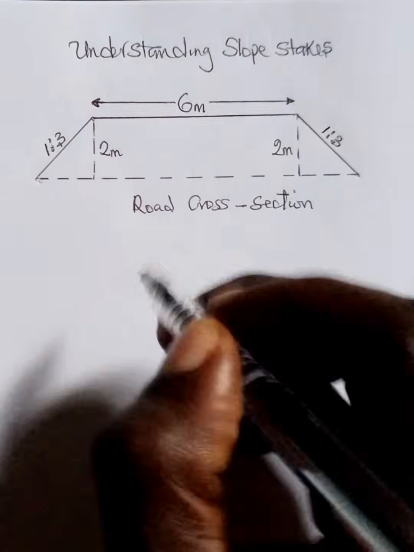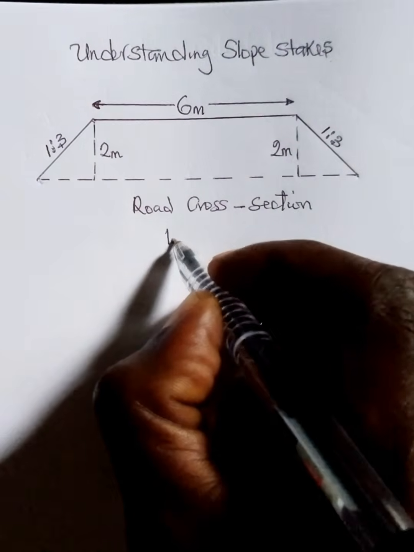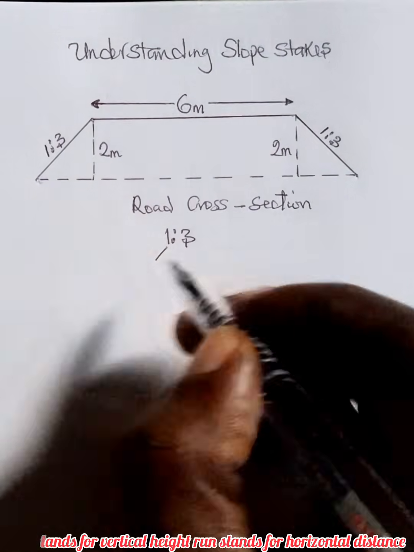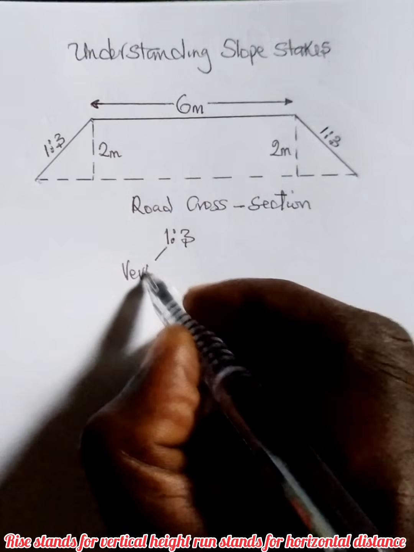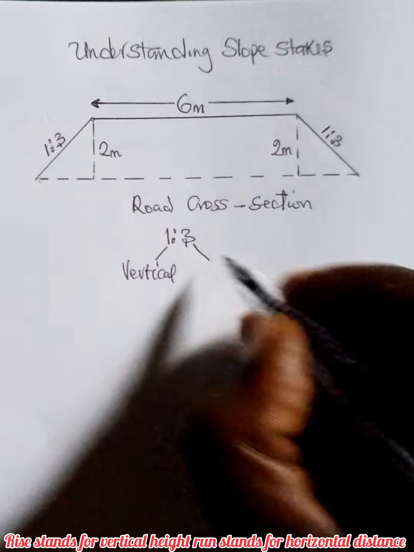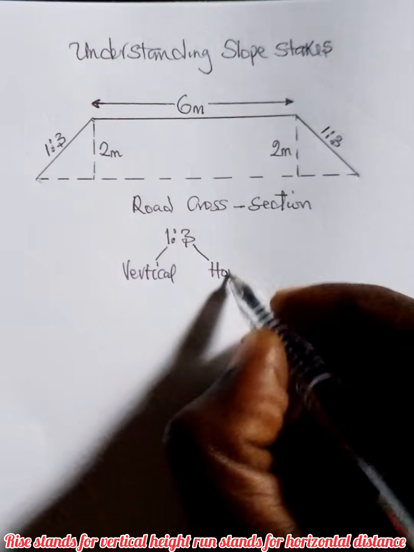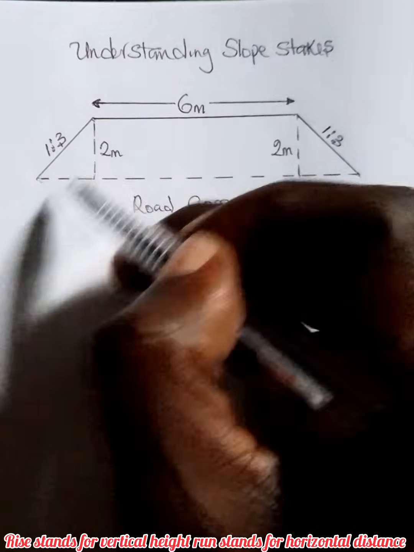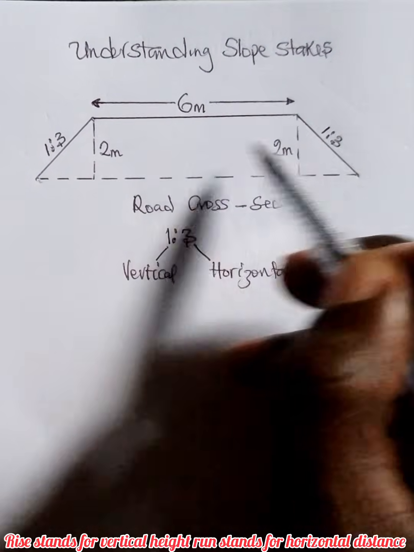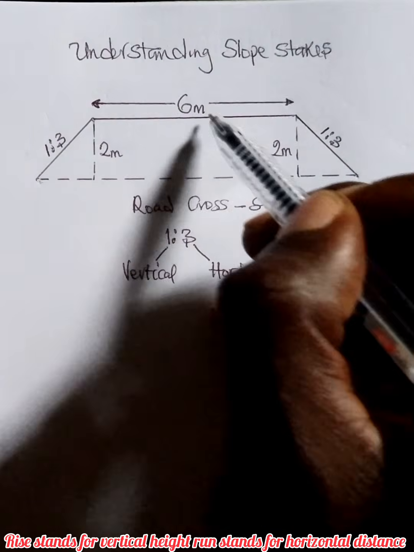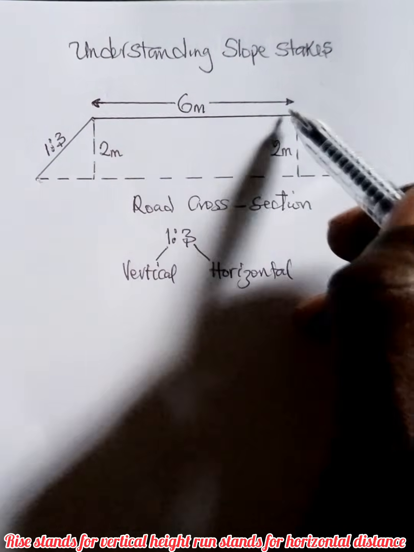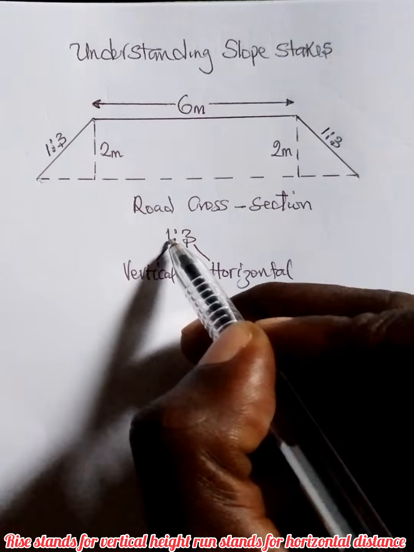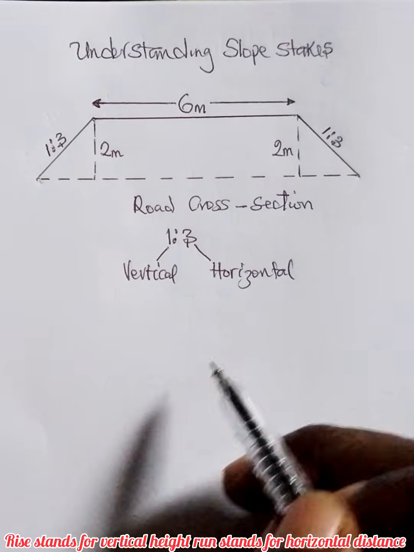Alright, so remember that our slope stick, the slope is 1 is to 3. So this means that the 1 here stands for what? The vertical. And this 3 stands for what? The horizontal. This is our embankment. Take note, please. We are filling this road, we are building it to this point of our carriageway. This is our embankment, this is our slope stick. Now, having known this, it means for every 1 meter vertical height, we are going 3 meter horizontal distance.